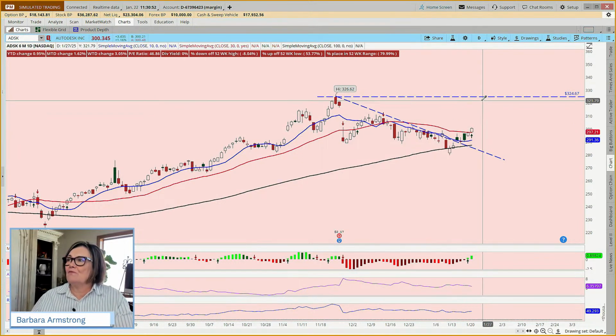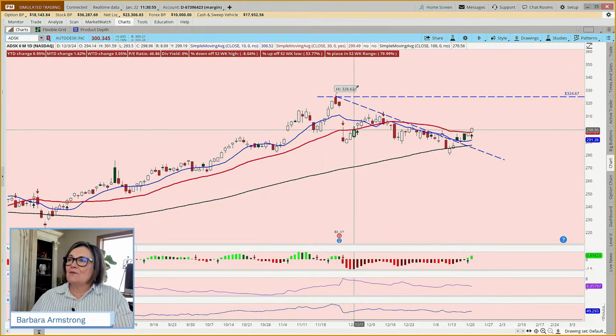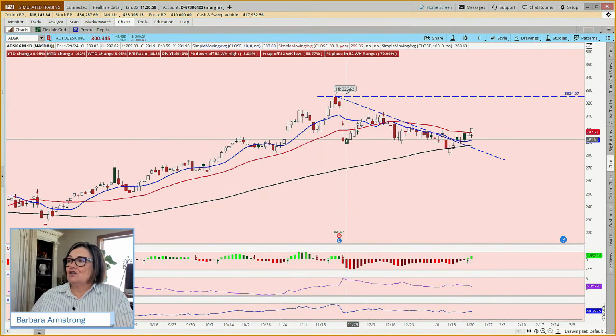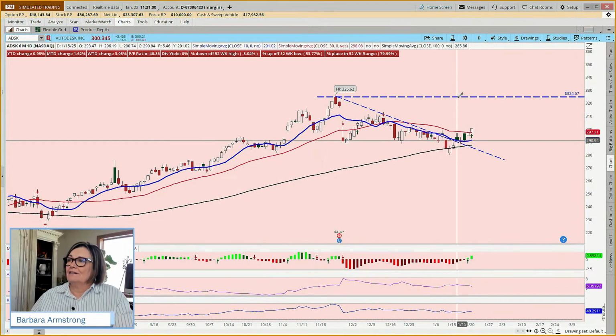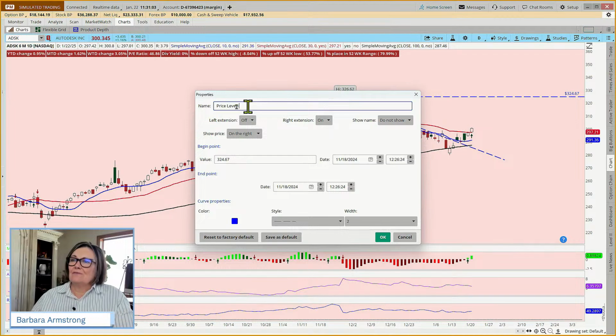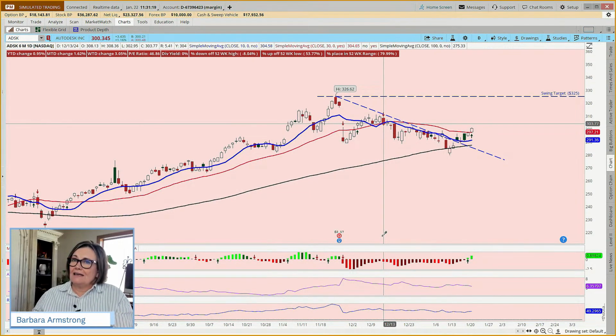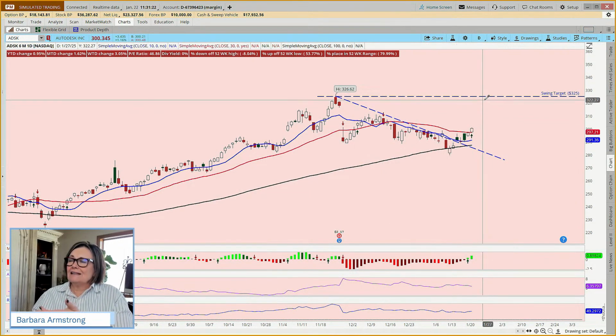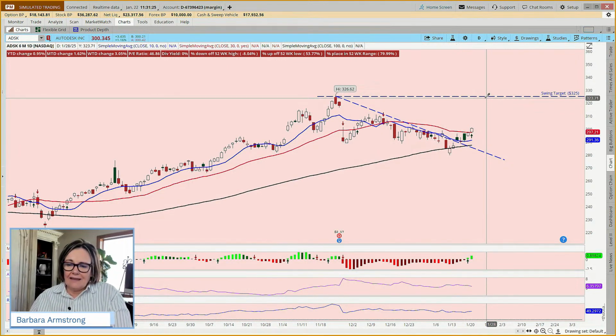So if you wanted to do this as a swing trade, your target would be around this high of 326.62, we could make the target 325. So if we wanted to edit this, we could just call that our swing target, and we can make this 325. Now, could we buy the stock? And what's the advantage of buying the stock? Well, if it takes a little while to get there, you're okay. You don't have to worry about time decay like you do if you buy a call.